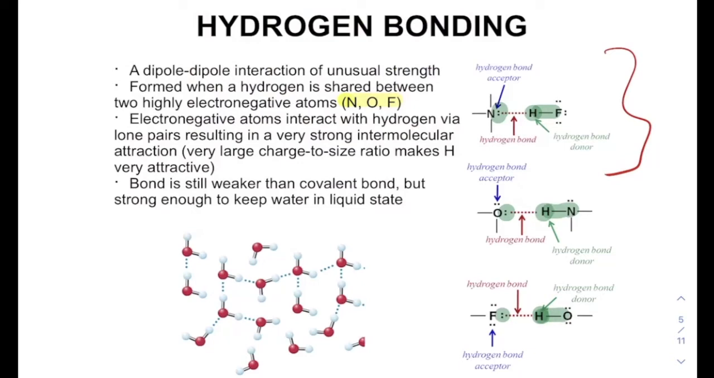When they're covalently bound to hydrogen, they are capable of having this hydrogen bond interaction. The hydrogen that's bound to the NOF is called the hydrogen bond donor, and the lone pair on the other molecule is going to be called the hydrogen bond acceptor. In this diagram, you can see the hydrogen bond is here, here, and here.